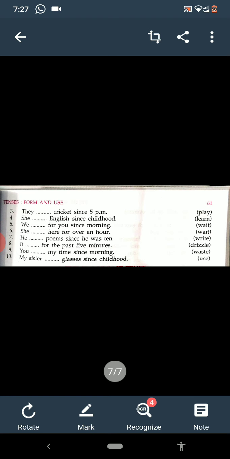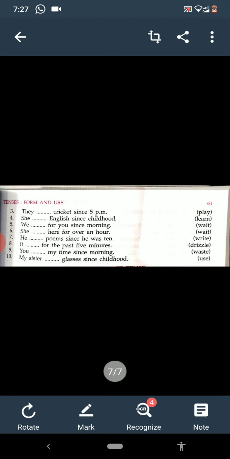If the subject is singular, means he, she, it and any name, we will use has, and if the subject is plural, means more than one, and I, you, then we will use have.